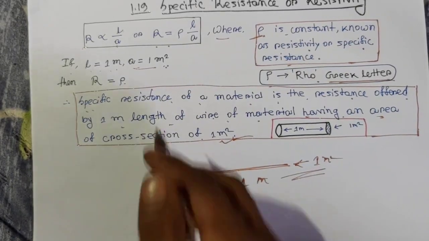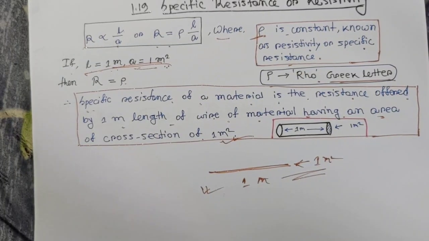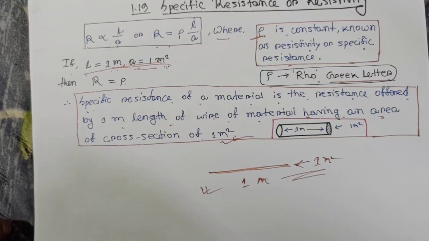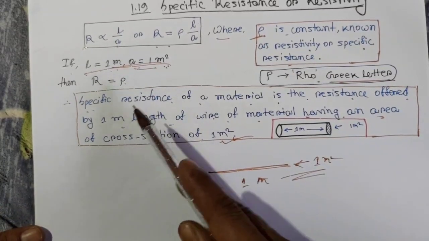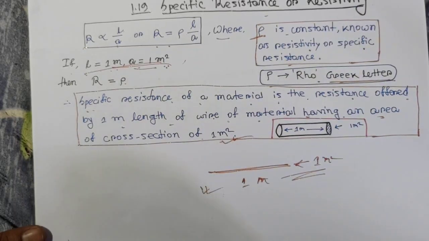The simple thing we are saying here is, when a conductor has 1 meter length and its cross section is 1 meter square, then the resistance of that wire is equal to the specific resistance or resistivity.